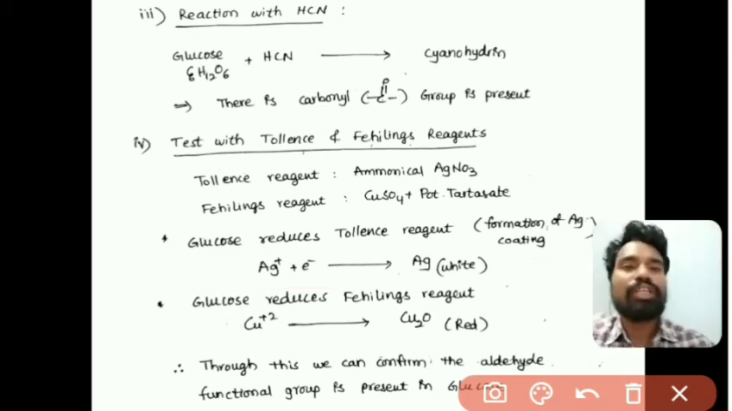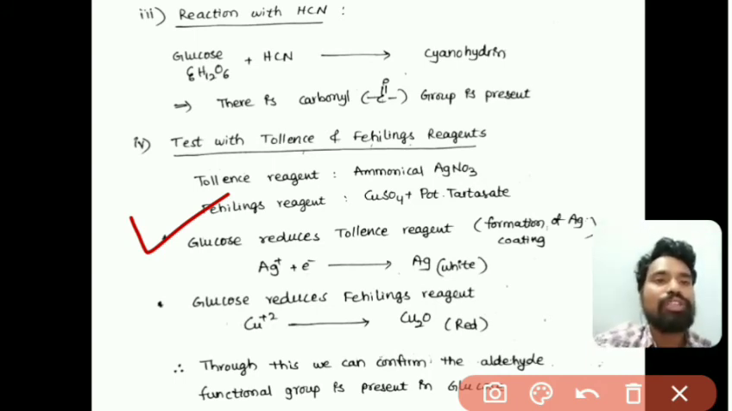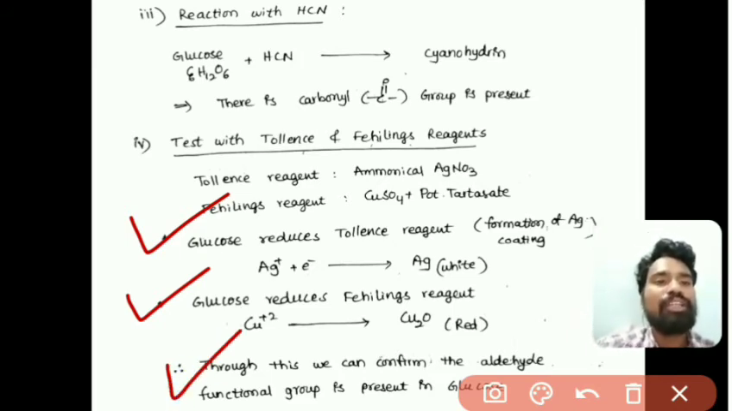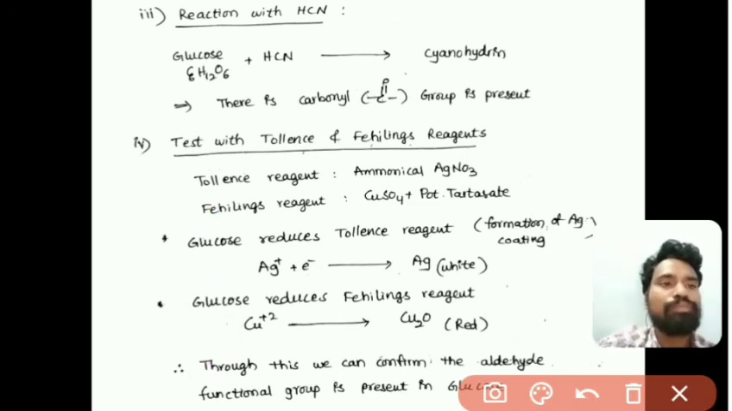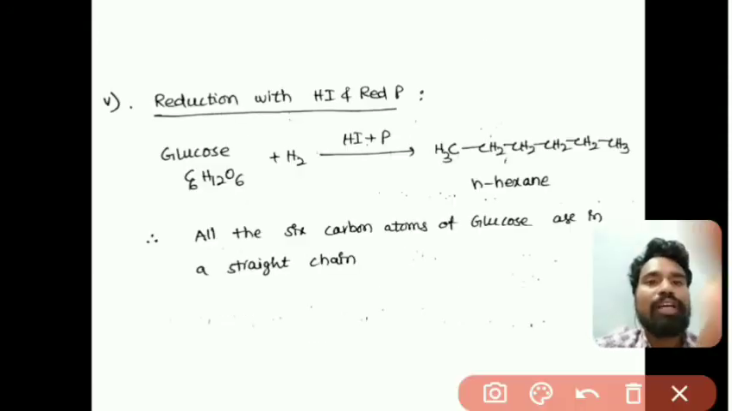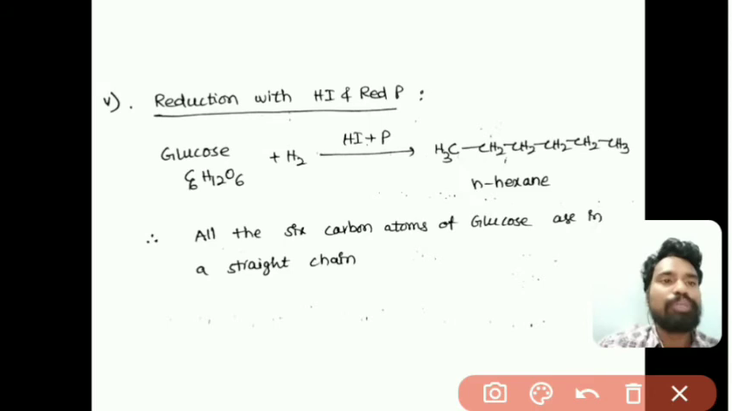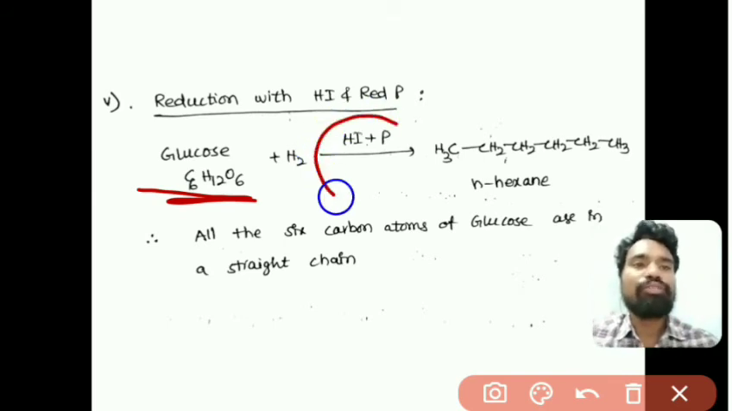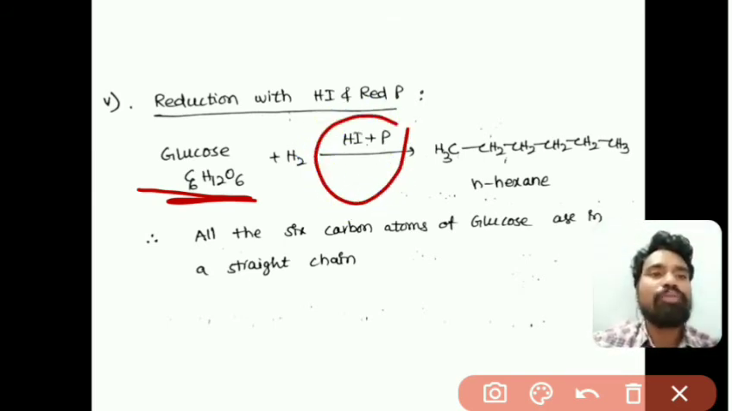So these two tests, the test with Tollens reagent and the test with Fehling's reagent, confirm that an aldehyde functional group is present in the glucose molecule, right. So here the next thing, reaction with HI and red phosphorus, nothing but reduction with HI and red phosphorus. So when glucose is reduced in the presence of HI and red phosphorus, it forms n-hexane.